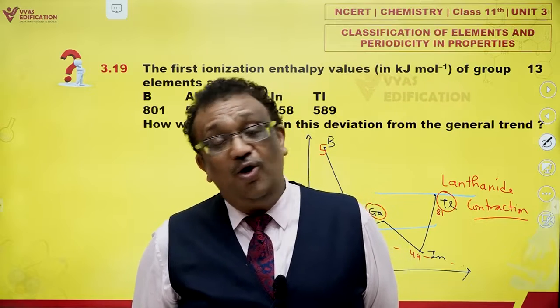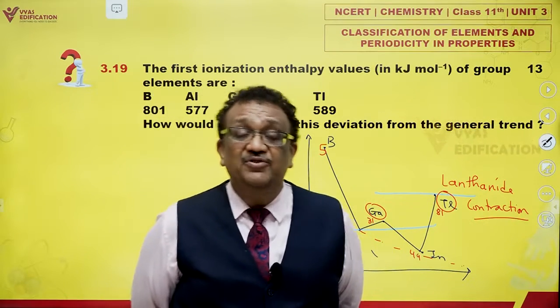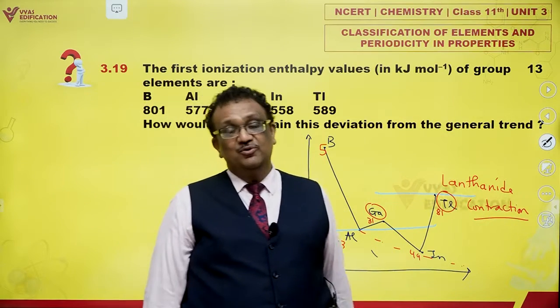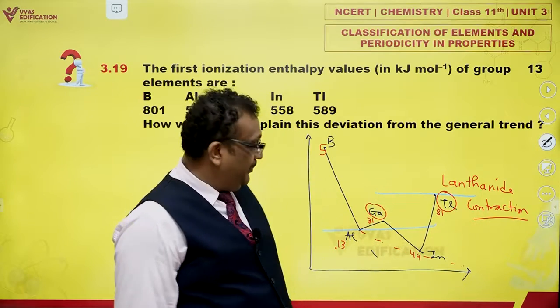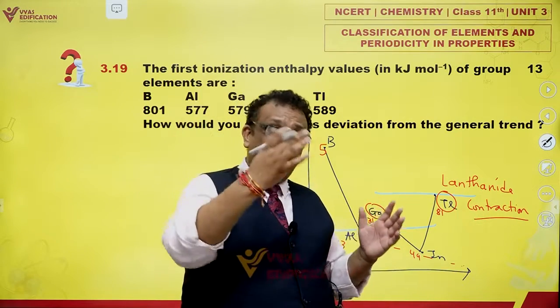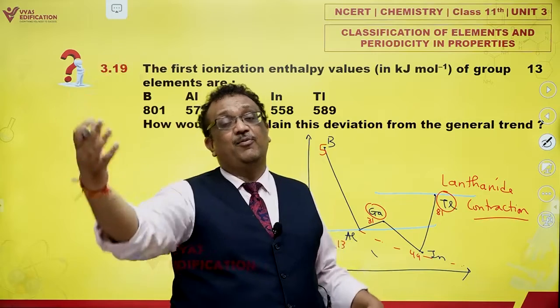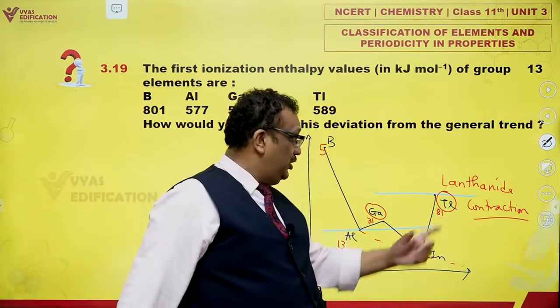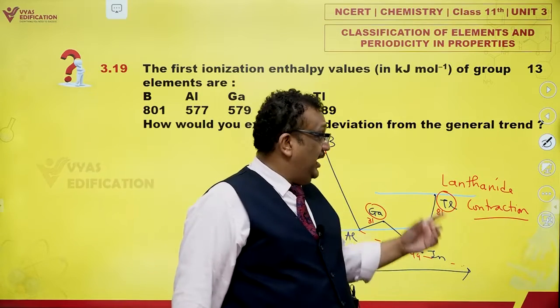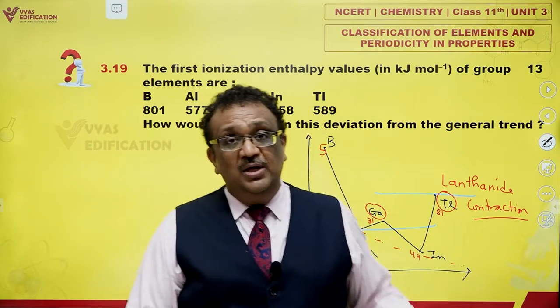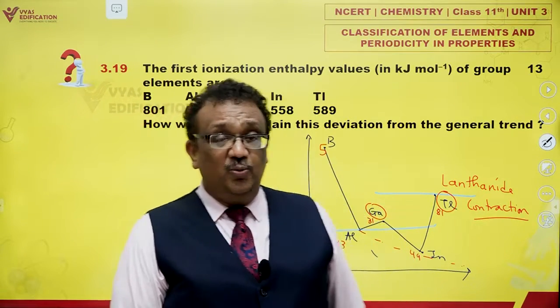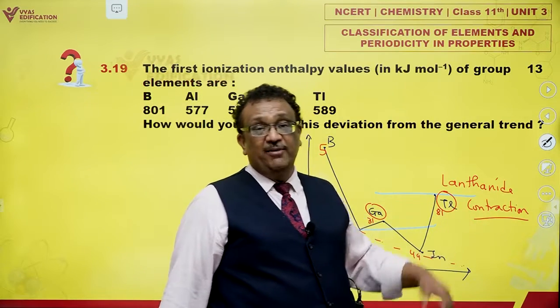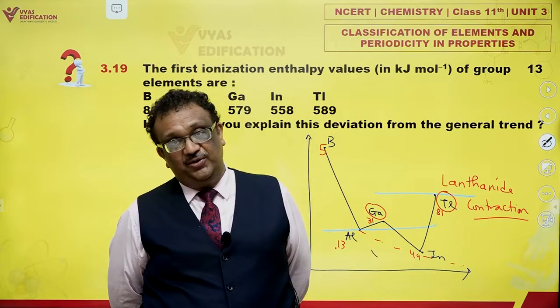d electrons were not good at screening, right? f subshells are even poorer when it comes to screening the nuclear charge. That means they cannot keep the extra nuclear charge away from outermost electrons. Outermost electrons are now attracted more strongly towards the nucleus in the case of thallium, and that is why the size of thallium also is not as high as it was expected to be. This feature is also attributed to a phenomenon called lanthanide contraction.